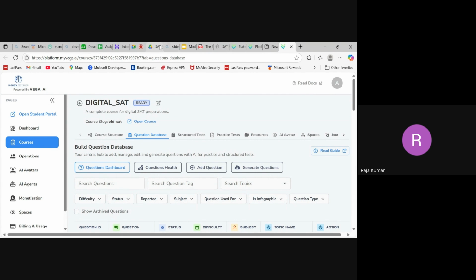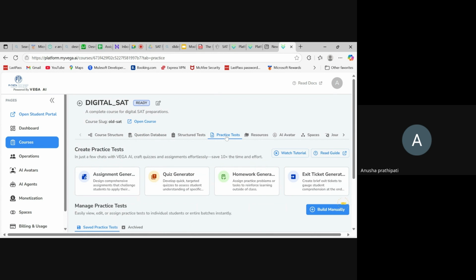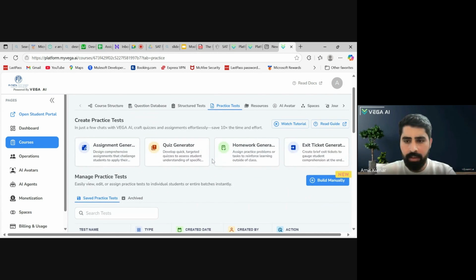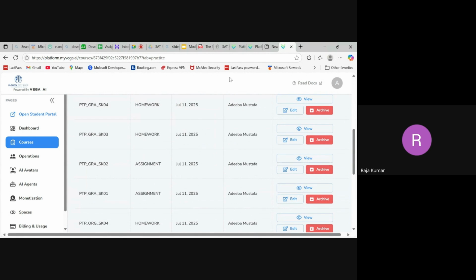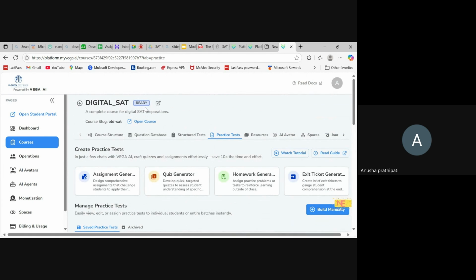Which test, practice test or structure test are we talking about? Practice test. Just click it once. I guess Raja is saying scroll down and just show the practice test. It will be in ready state, right? Yeah, this course is in ready state, it's not in deployed. It is in ready state, but previously it was in deployed state only. I have saved it as a favorite. When I open this, suddenly it will come like this again. If I click on courses and select digital SAT, it will be deployed only. So is there any possibility to retrieve these practice sheets we made here?